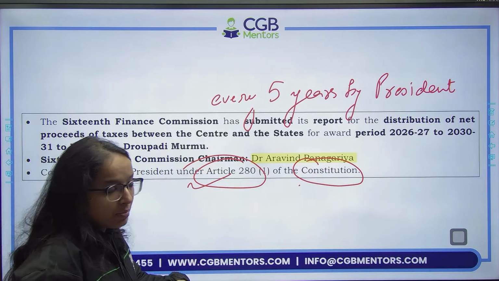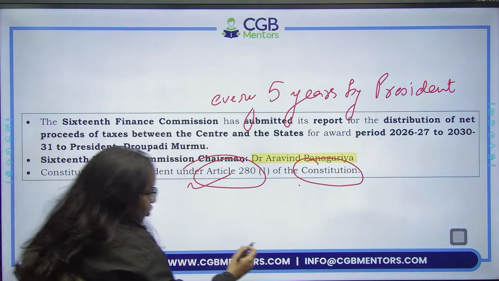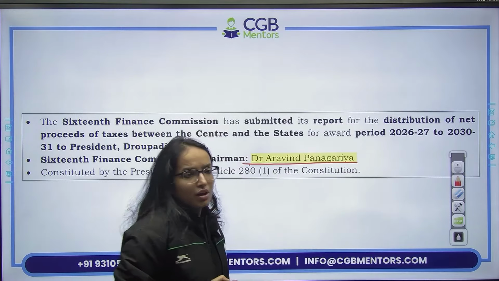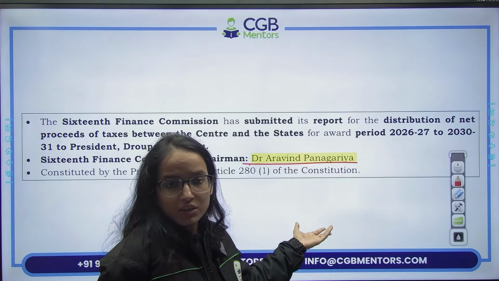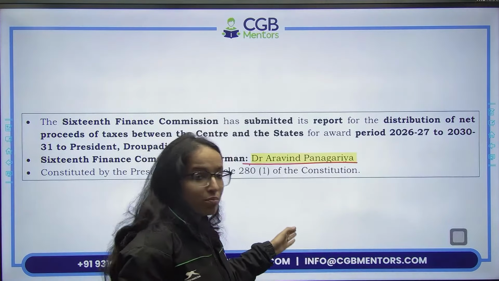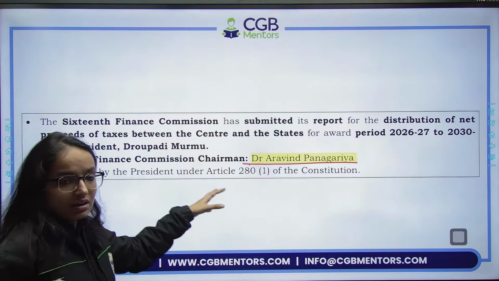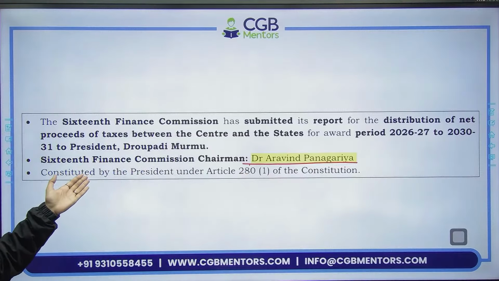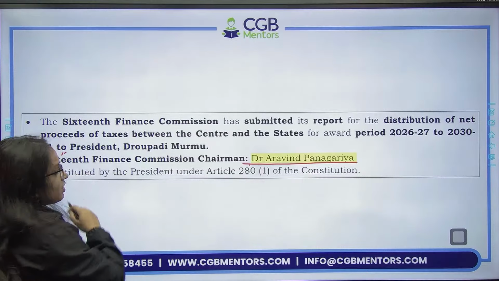And you must remember that the 16th Finance Commission is being chaired by Arvind Panagariya. Who is the chairperson of the 16th Finance Commission? Dr. Arvind Panagariya. Dr. Arvind Panagariya has been, before that, vice chairperson of the Niti Aayog as well. So very important name. Remember, Dr. Arvind Panagariya is chairing the 16th Finance Commission. And it would be recommending the distribution of net proceeds of the taxes between the center and states for 2026 से 2031 तक.